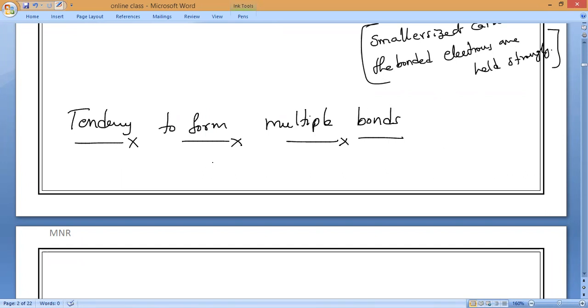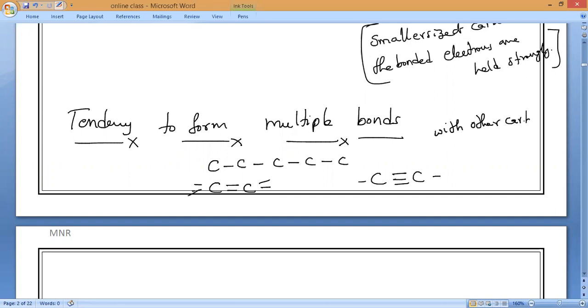Carbon itself can form single bond compounds, double bond compounds, and even triple bonds. So it can form multiple bonds with other carbon atoms and with other non-metals.